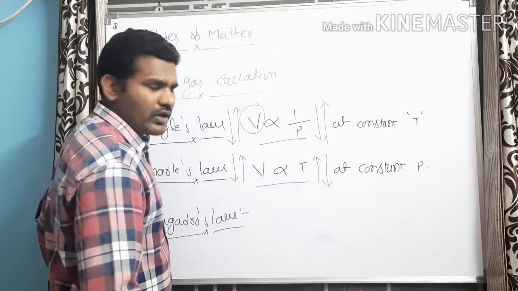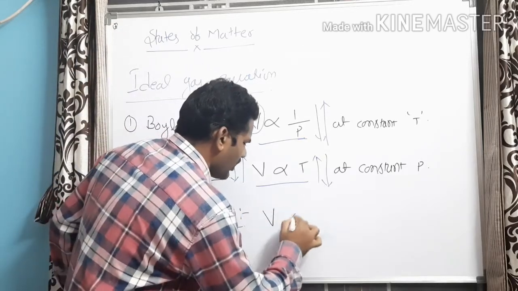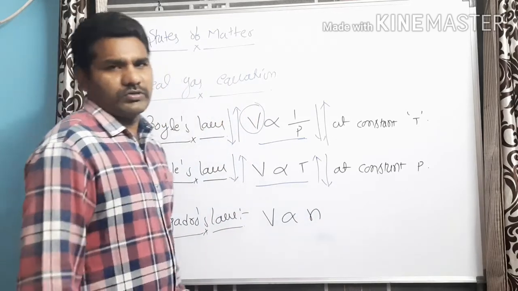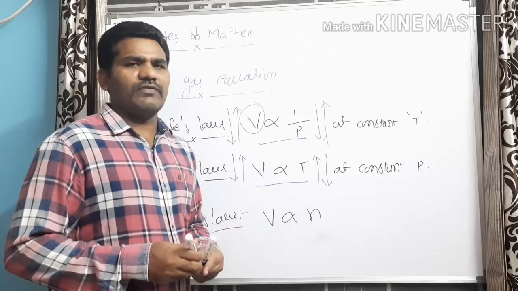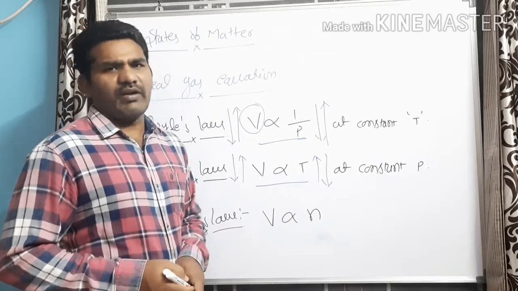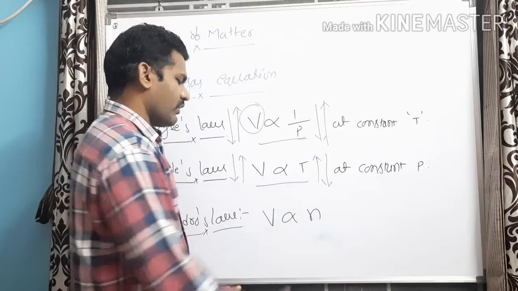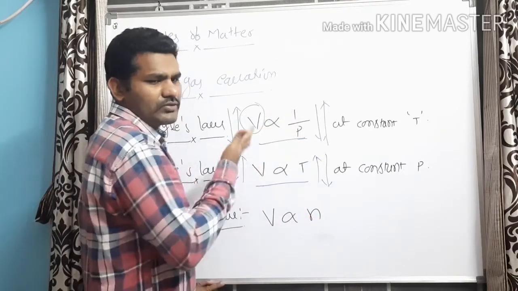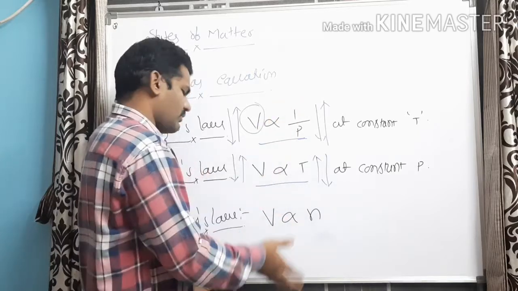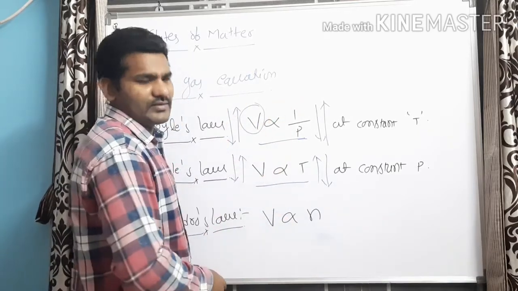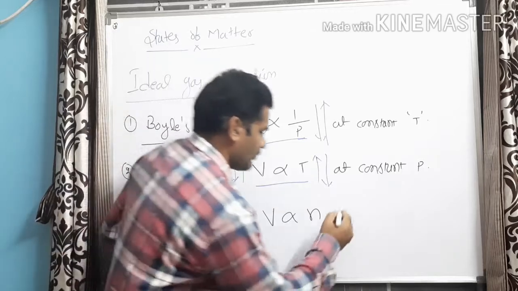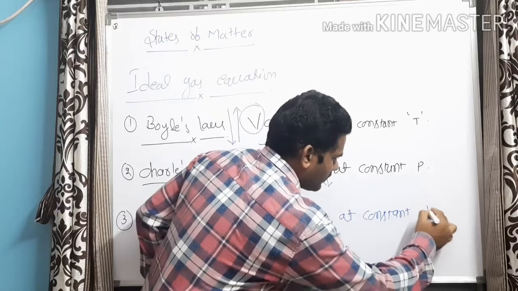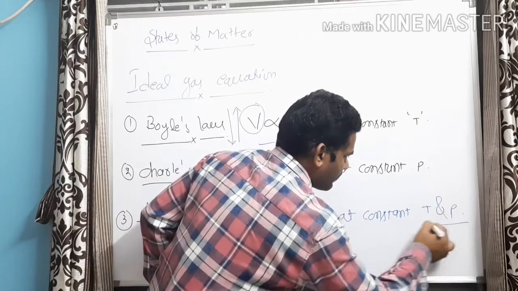According to Avogadro's law, equal volumes of all gases contain equal number of moles, which means as the number of moles increases, volume of the gas also increases at constant temperature and pressure.